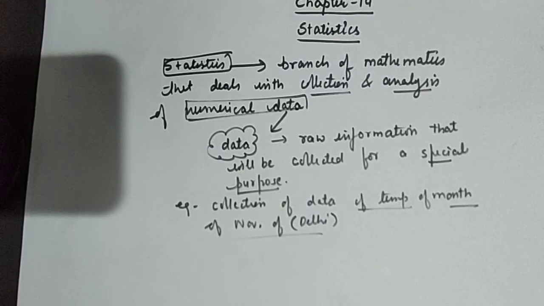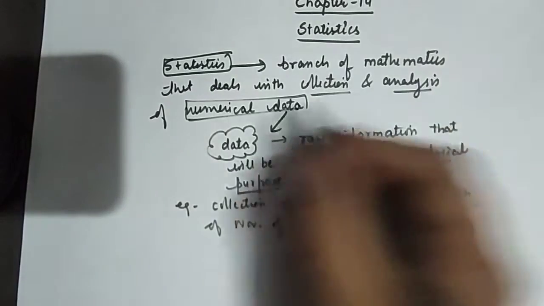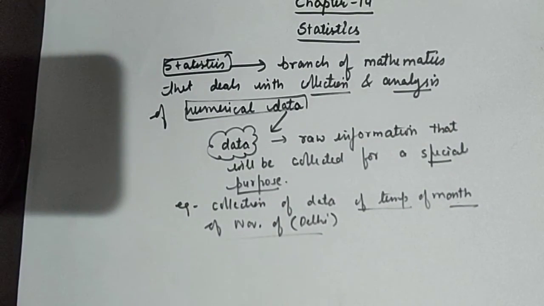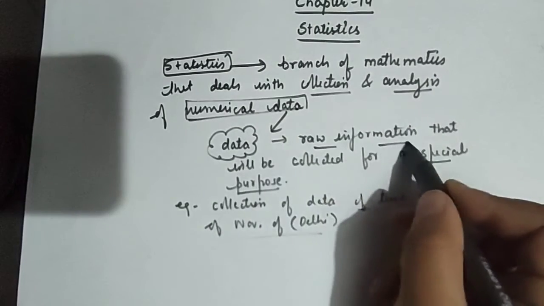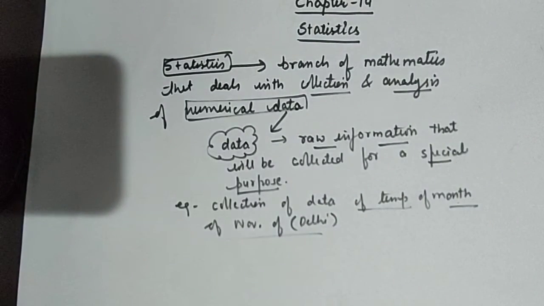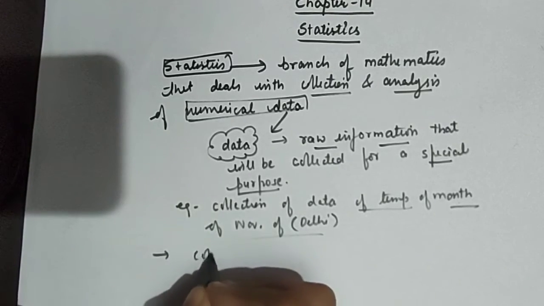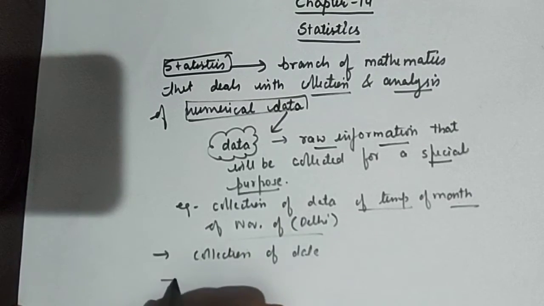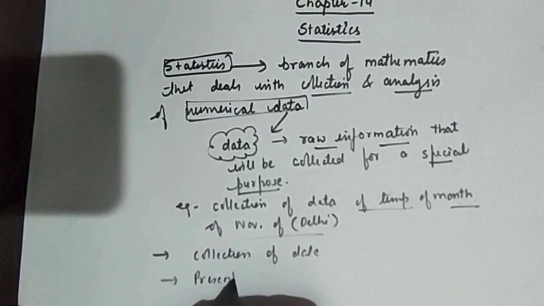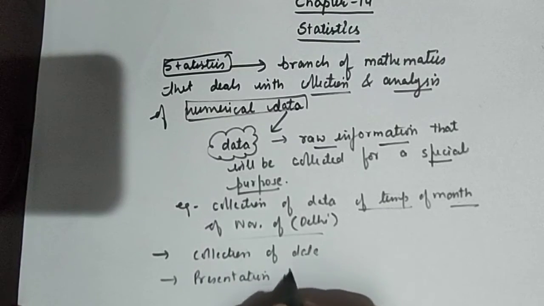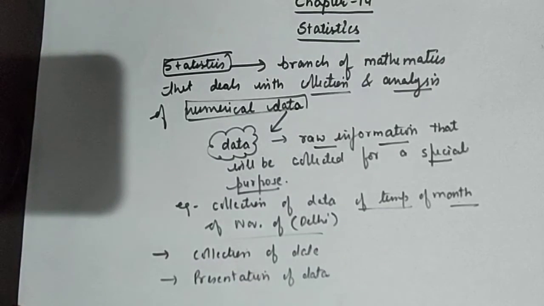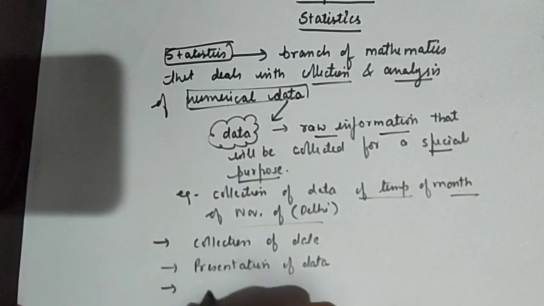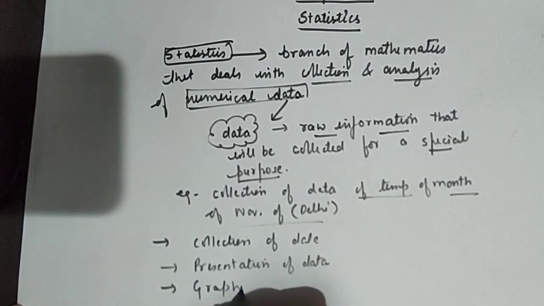So students, I have told you what statistics is. Statistics is a branch of mathematics that deals with collection and analysis of numerical data. And data is raw information that will be collected for a special purpose. Here in statistics some steps are involved. First will be collection of data. After this there will be presentation of data, because without presentation you won't be able to go for your purpose.